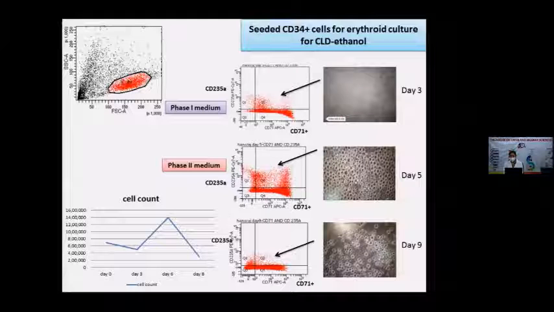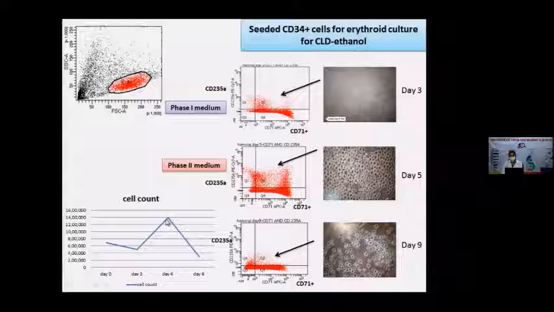But when these cells were transferred into phase 2 media, they started dying. You can see here, after day 5 they were transferred to phase 2 media, and on day 9 this is the picture. They lost the expression of CD235A and after day 9 they start going into cell death. The CD71 positive expression was also found to be decreased after that. On day 0, I seeded this many cells. On day 3, they start proliferating and reach up to 14 lakh. And after that, when I transfer them into phase 2 media, they go.